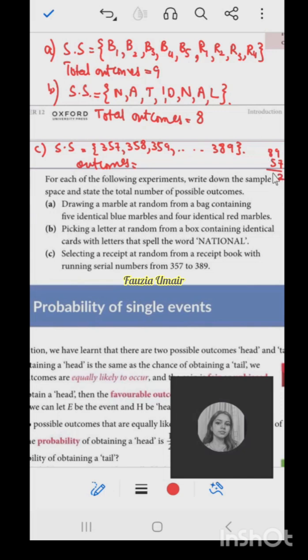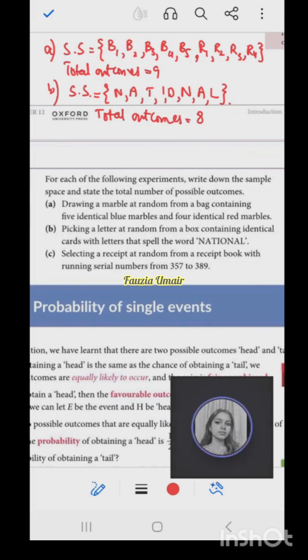2 or this is 3. So basically 3 outcomes. ठीक है? सही है बेटे? Yes. All right. So now let's look at the next question.